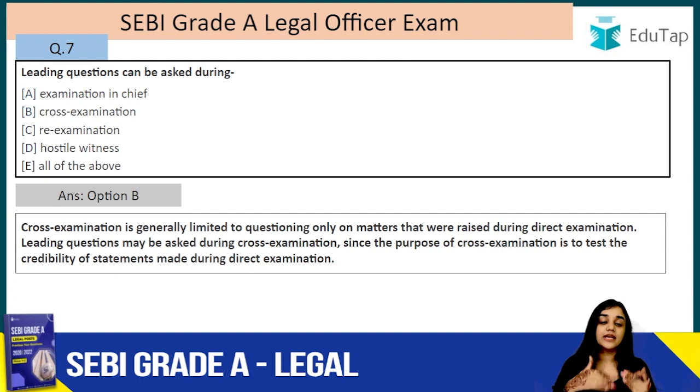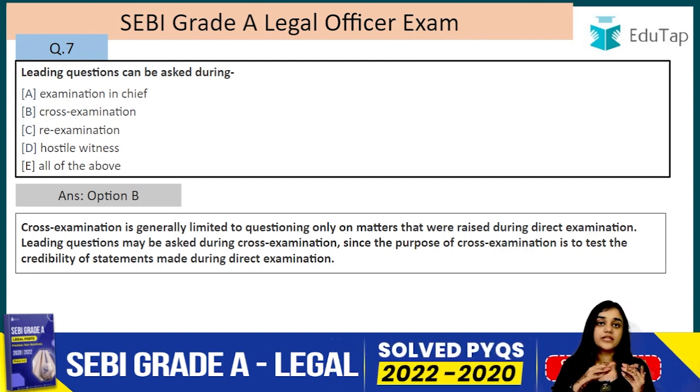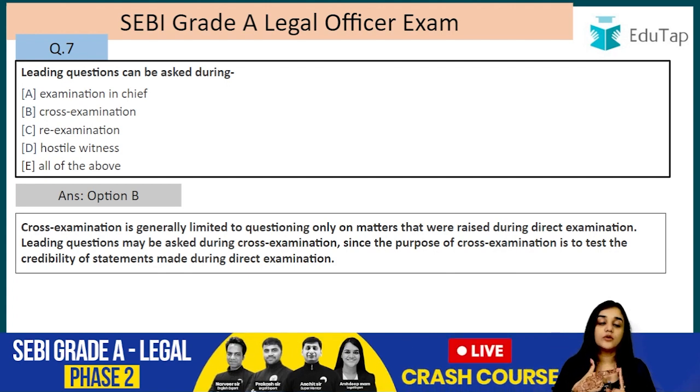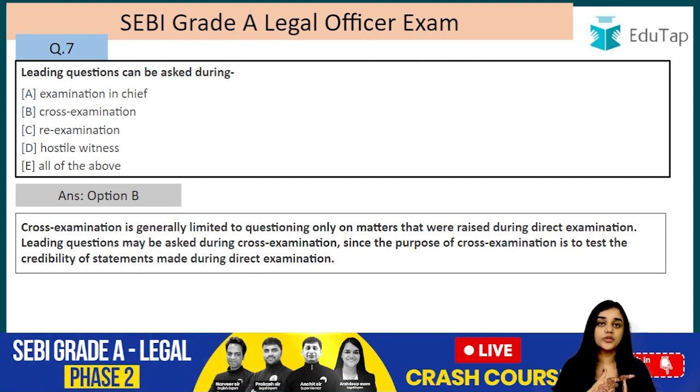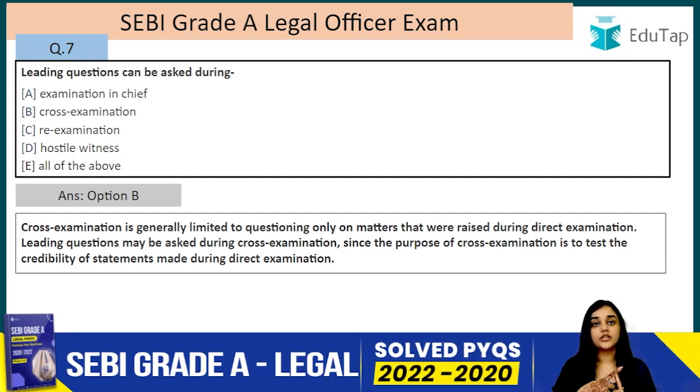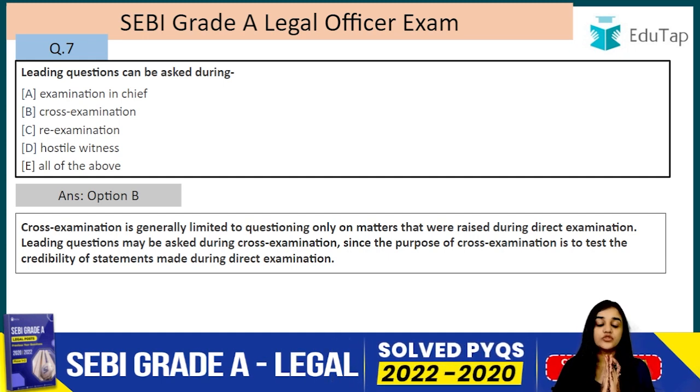That is why they are doing what? They are asking you a leading question. But according to the Indian Evidence Act, a leading question cannot be asked in the court by the person who is actually bringing that person. According to law, leading questions cannot be asked in the examination in chief and re-examination. So the person who is bringing the witness, in his own favor, is not allowed to ask them leading questions, but a leading question can be asked in a cross-examination by the adverse party. Why? Because the main purpose of a cross-examination is to breach the credibility of the witness, right? So that is why a leading question can be asked in a cross-examination by an adverse party.